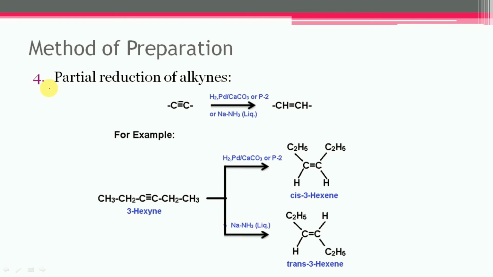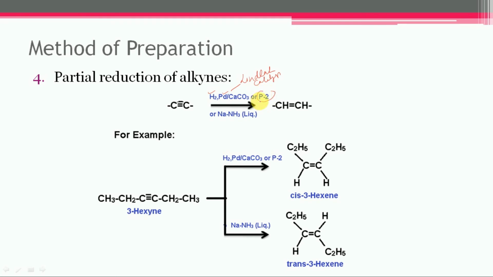Next is the partial reduction of alkynes. Alkene can be prepared by partial reduction of an alkyne, and it is carried out by the catalyst in which hydrogen will be taken in the presence of special catalyst, that is palladium coated over calcium carbonate and partially poisoned by lead acetate, and it is called Lindlar catalyst. And the second one, that is nickel boride catalyst, and it is called P2 catalyst.